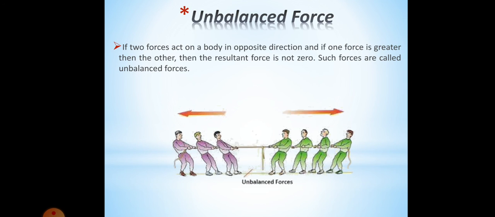In this diagram also, as you can see, on the left hand side there are three persons trying to pull the rope, and on the right hand side there are four persons trying to pull the rope. So the forces here are not balanced. As a result, the rope will move towards right. Unbalanced force changes the state of rest or motion of a body. So because of unbalanced force, the object changes its position from rest to motion, or from motion to rest.